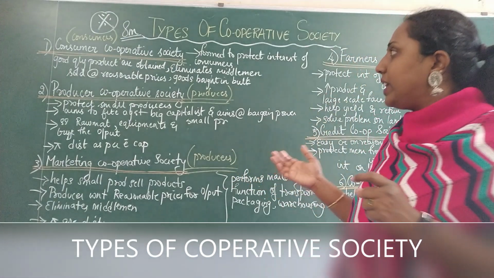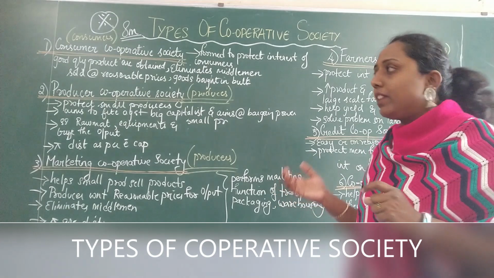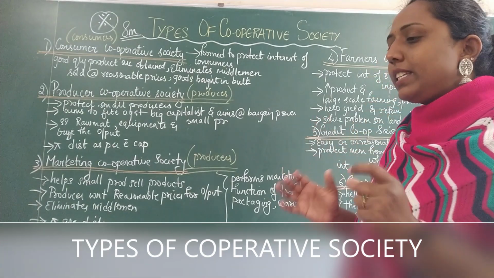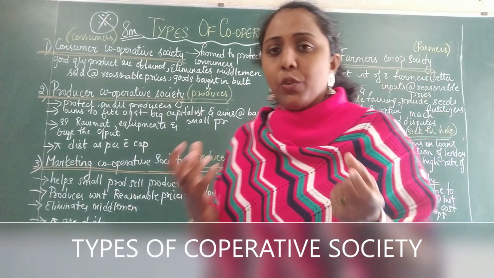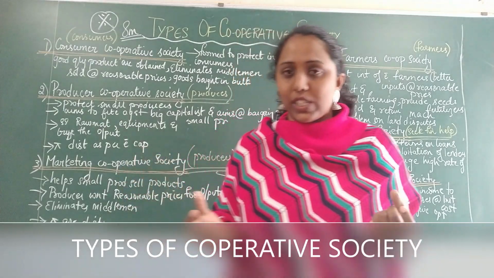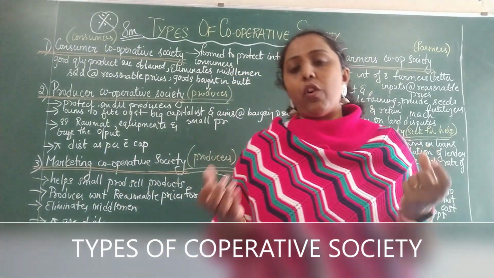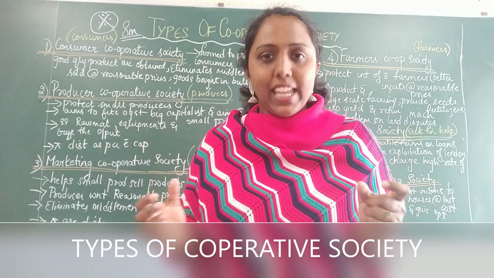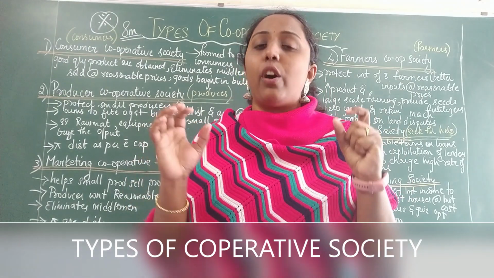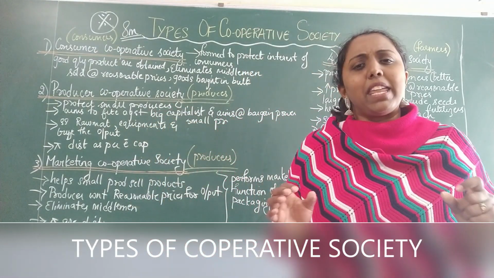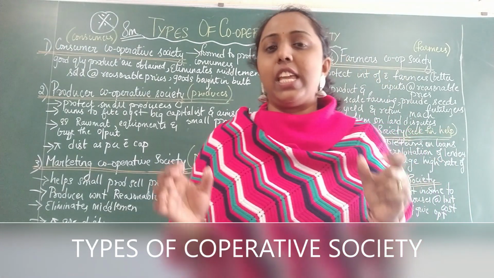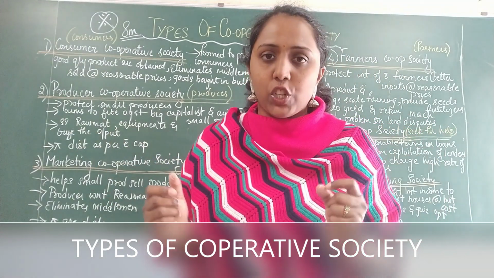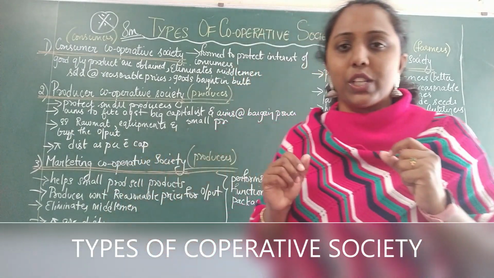So the first one is the consumer cooperative society. What is the reason to form one? The main reason is to protect the needs of the consumers. Many consumers are getting cheated at the hands of the manufacturers or producers.